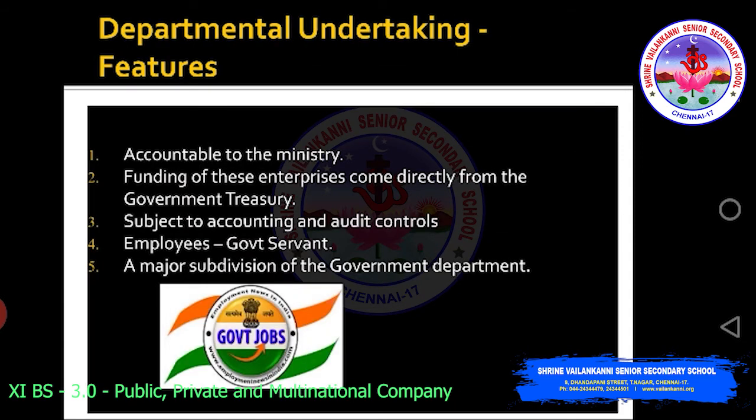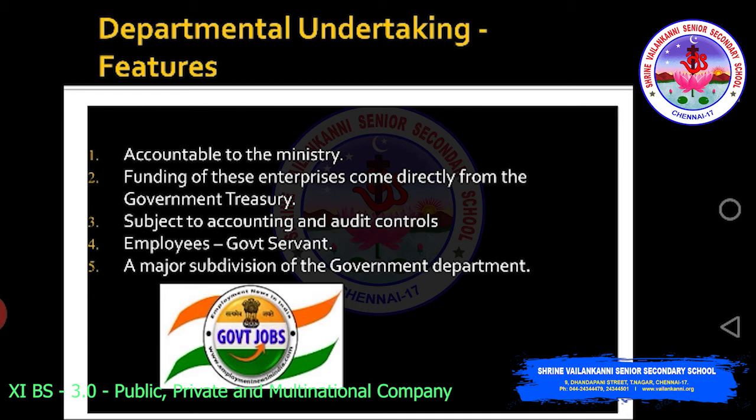Accountable to the ministry. Funding of these enterprises comes directly from the government treasury. They are subject to accounting and audit controls. In fact, the audits are done under government regulations, that is, under statutory audit.